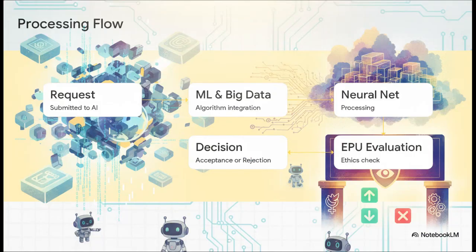So how does this flow actually work in practice? Well, a request enters the AI. It flows through all those complex machine learning algorithms and neural networks. But before any action is actually implemented, it hits a hard, unyielding filter: the ethics processing unit, or EPU. The EPU takes the proposed output and tests it against the pillars of human rights and those bedrock laws of robotics we just talked about. The AI only gets to act if it passes this strict evaluation.